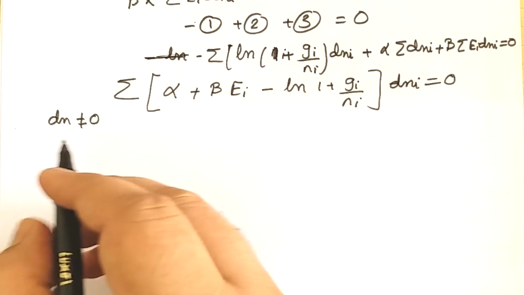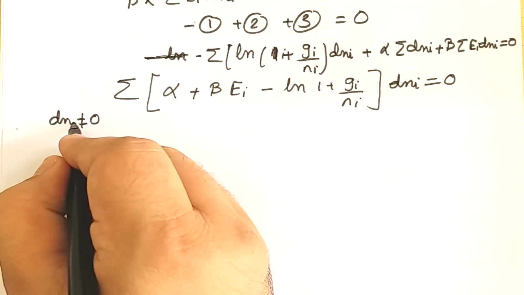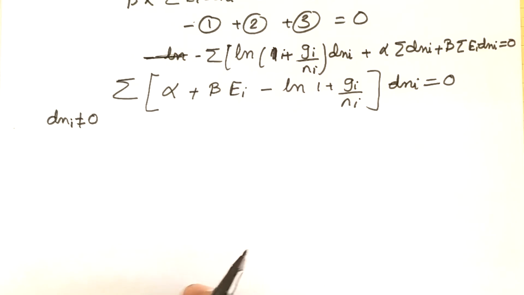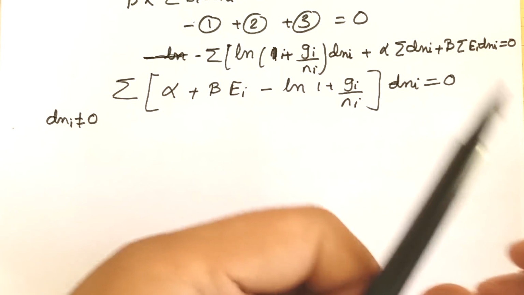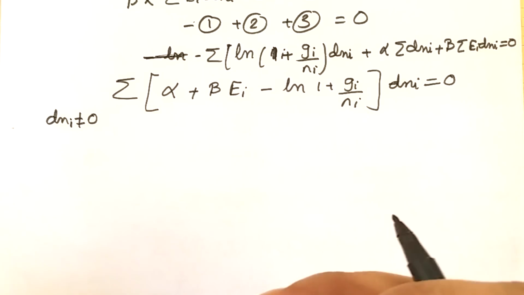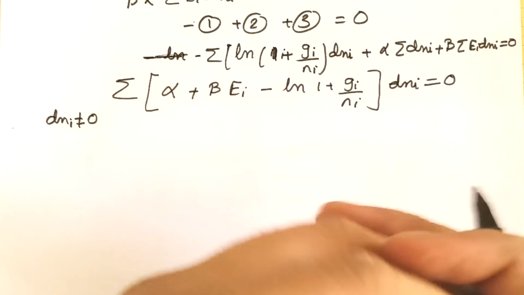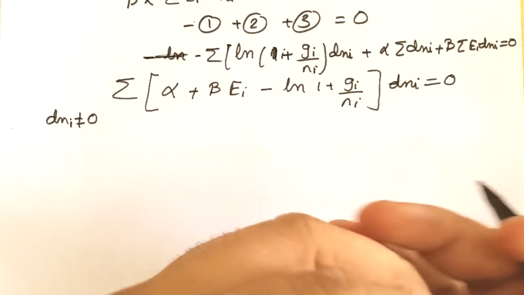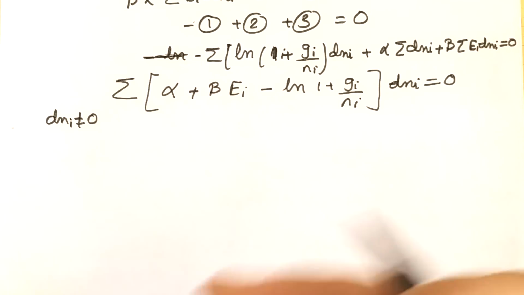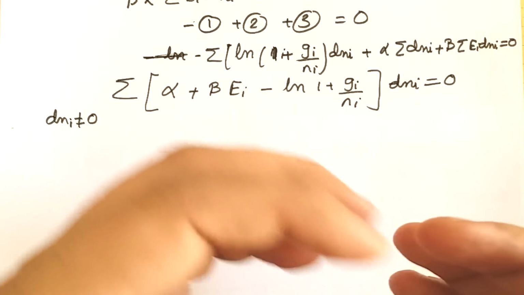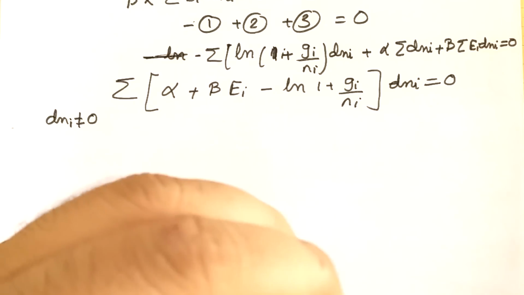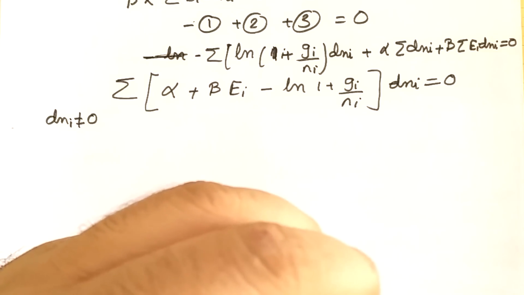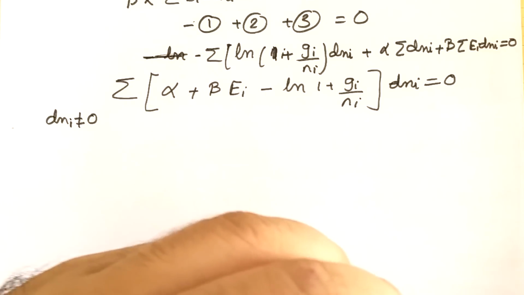Now how is dni not equal to 0? Let me explain. Suppose we are having different energy levels, and dni means the change of particles, or we are changing the number of particles. We know that the total number of particles remains constant, but what we can do is take 5 particles from energy level 1, and put 2 particles in energy level 4, 2 particles in energy level 5, and 1 particle in energy level 6.